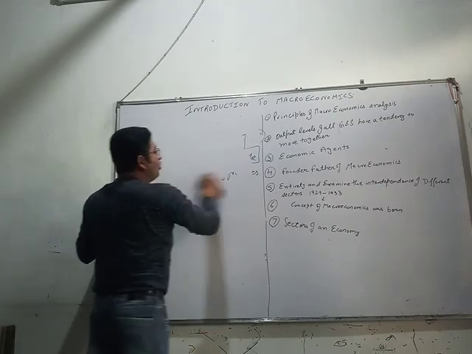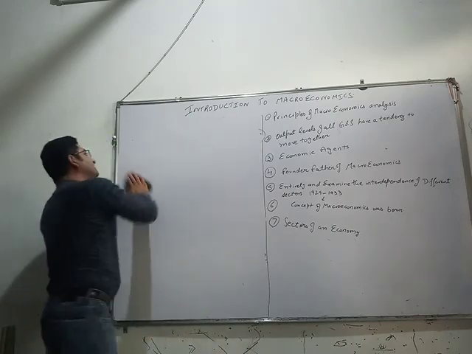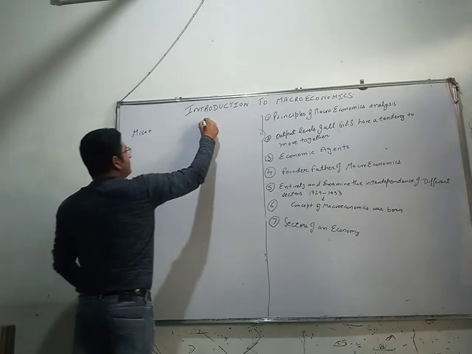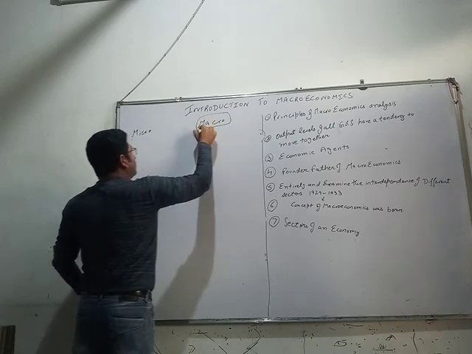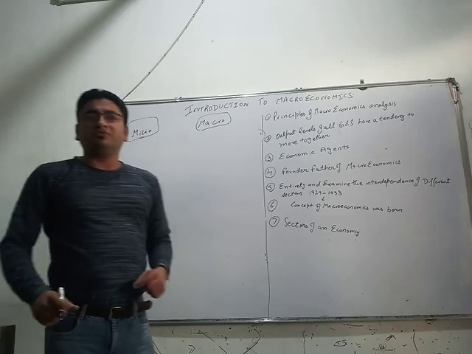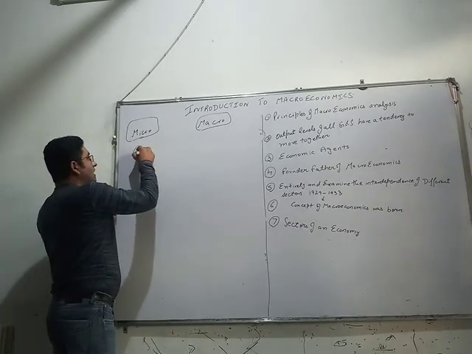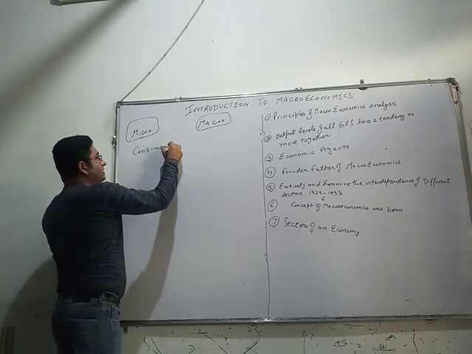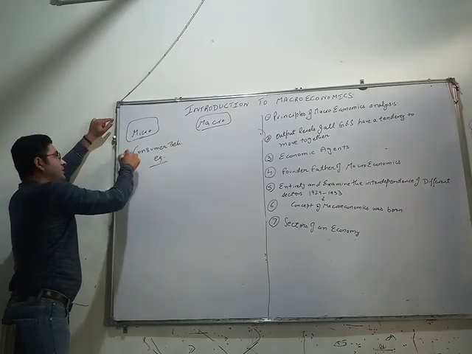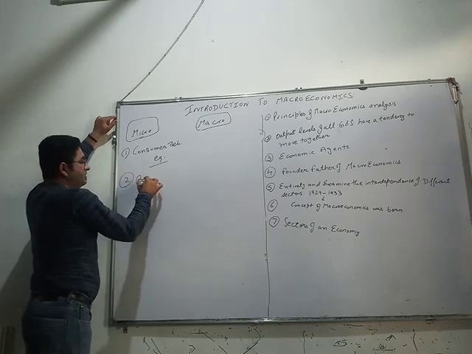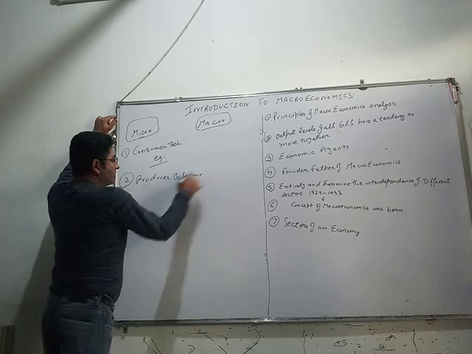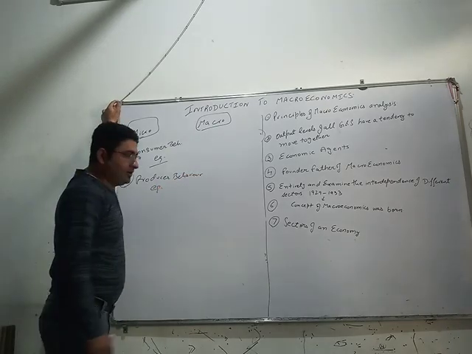Now let us see what are the components that we study under micro and macroeconomics, and what are their other names. In microeconomics, we had studied consumer behavior and the consumer equilibrium. Next, we had studied the producer behavior and its equilibrium.